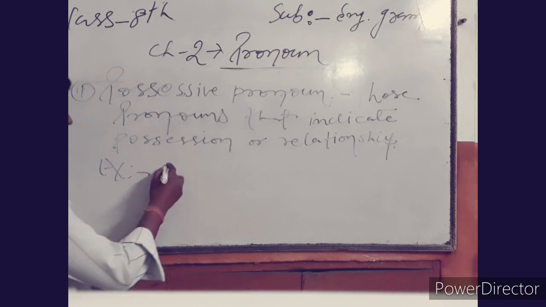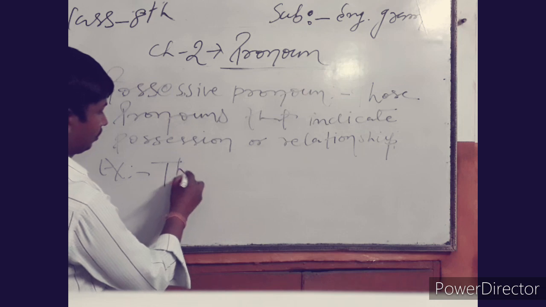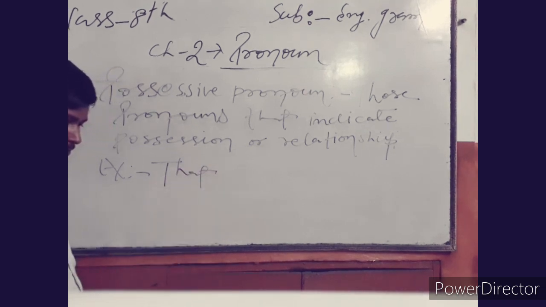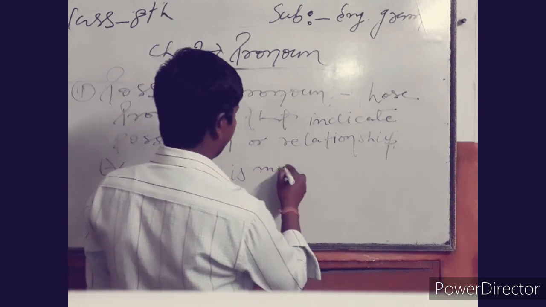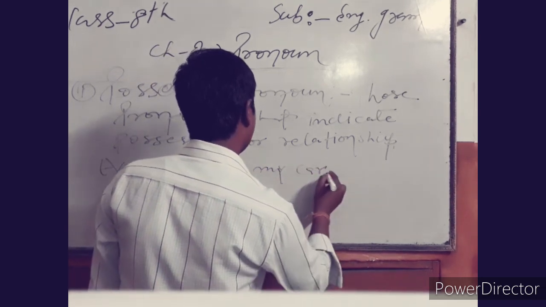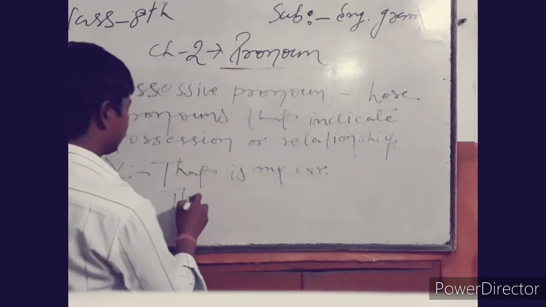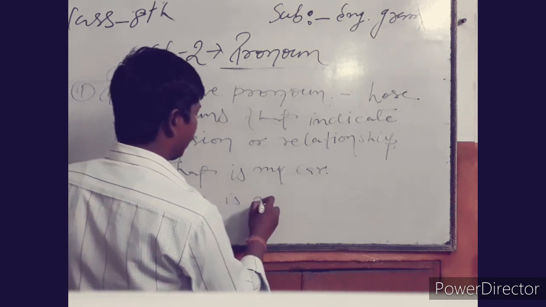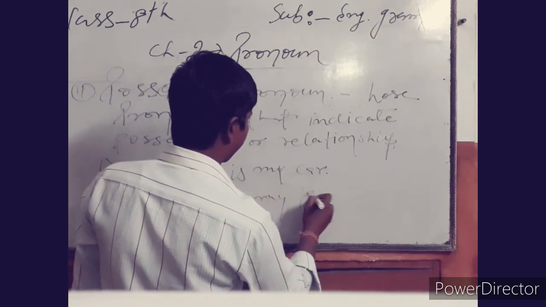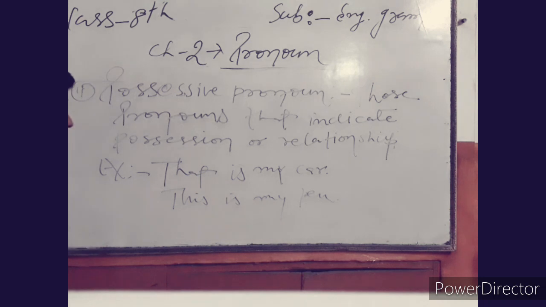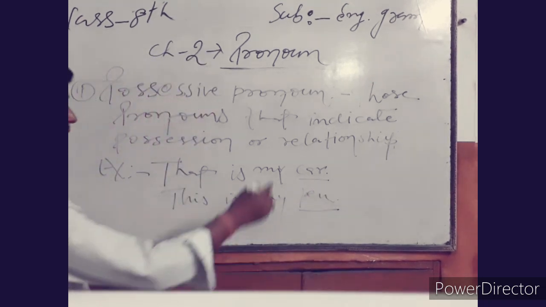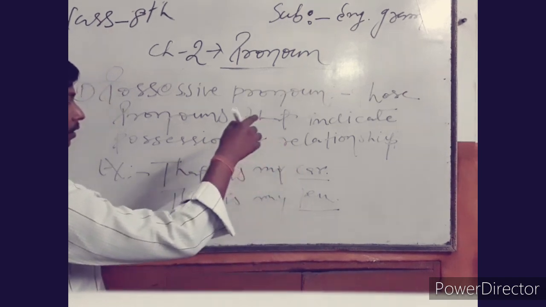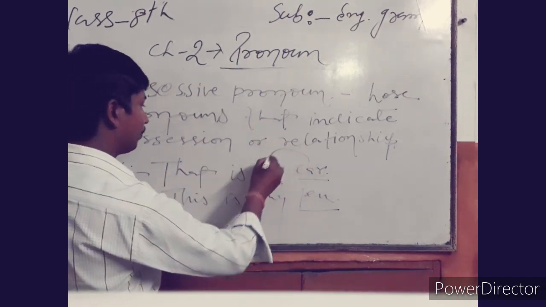Like an example, that is my car, this is my pen. Here you can see a noun and a noun, and it has a relationship with my.